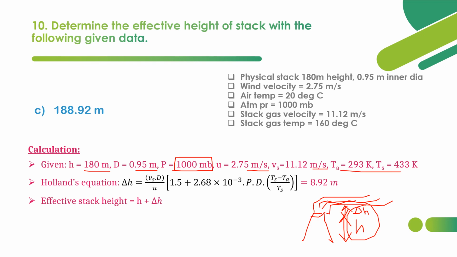In these units only we have to substitute so that we can get the answer for del H. So del H is got as 8.92 meter here. The original physical stack height is 180, so 180 plus 8.92. So option C, 188.92 meter, is the correct answer.